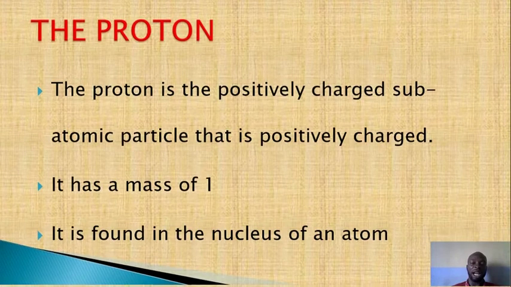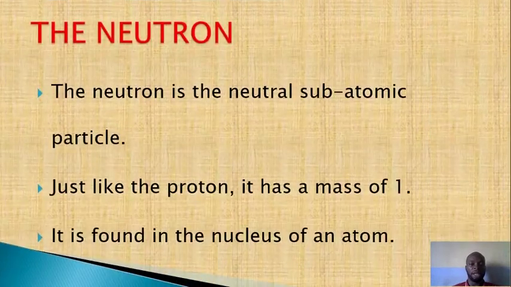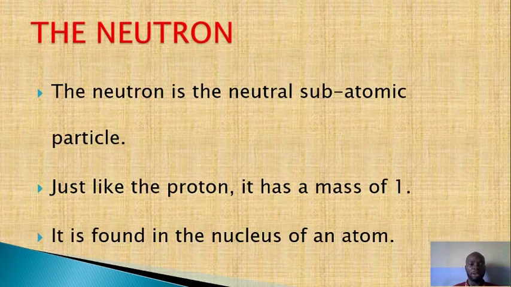Okay, now let's look at the neutron. I say neutron is the neutral subatomic particle. Just like the proton, it has a mass of 1. Neutron has a mass of 1, proton has a mass of 1. So the proton and the neutron are also found in the nucleus of an atom.